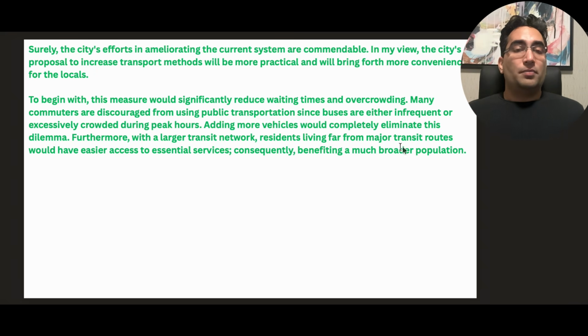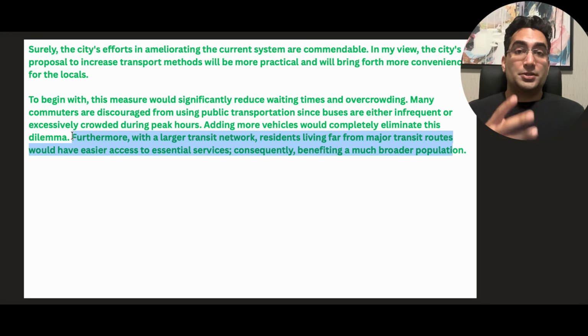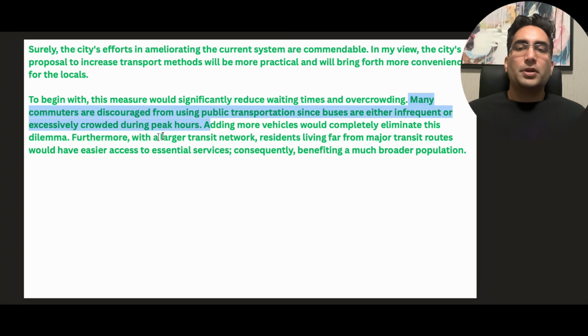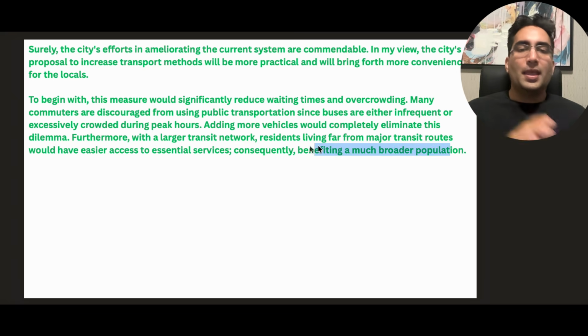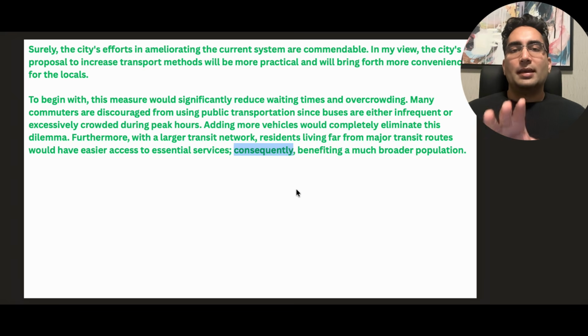"Residents living far from major transit routes would have easier access to essential services; consequently, benefiting a much broader population." So here you can see this was a smaller point because you have to conserve words. Once you do points, you see this one became long, my first point, so the next one has to naturally be shorter. And how I did that was by saying "consequently," just before a very short conclusion. And it's also really nice because I put a connector now in between the sentence. I put a semicolon to nicely and correctly and academically connect it.